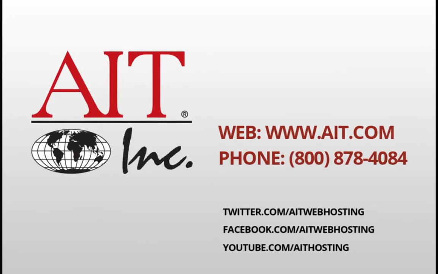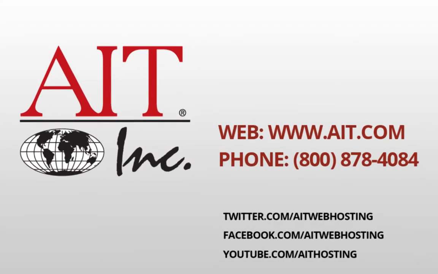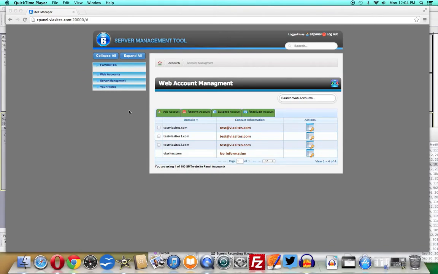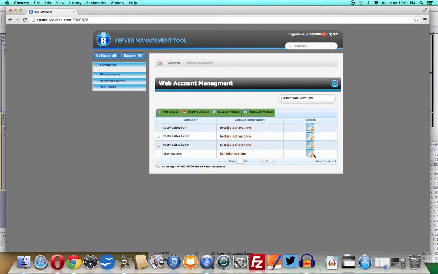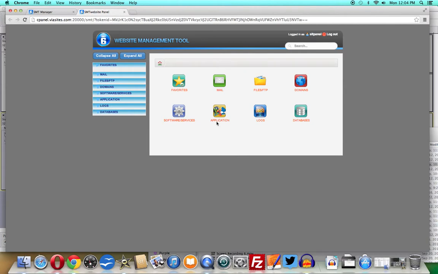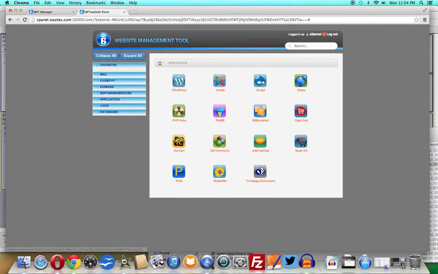Installing Mcart 4.0 on the AIT SMT6 control panel. In your Web Account Manager, select the appropriate account. In the options available, select Applications. Of the available one-click installs, select Mcart 4.0.